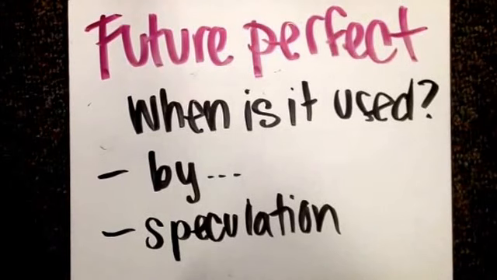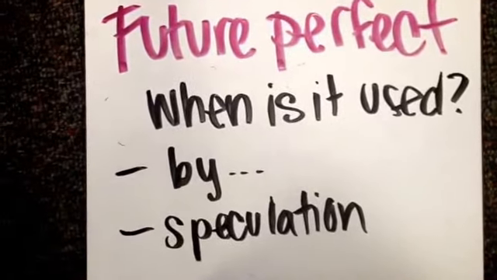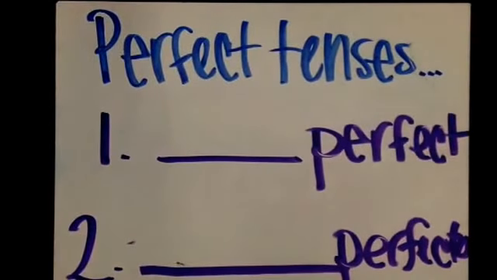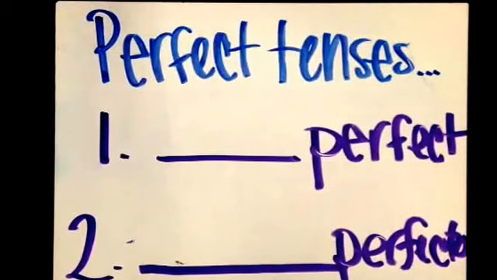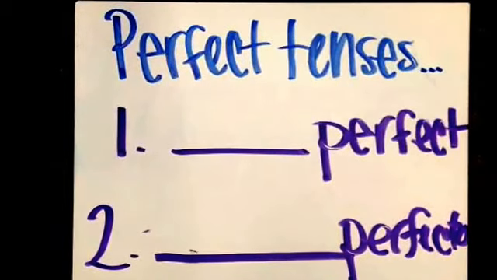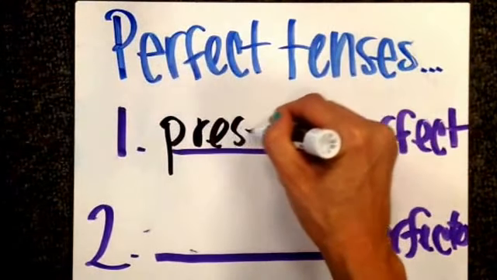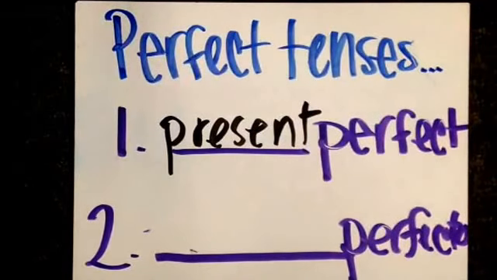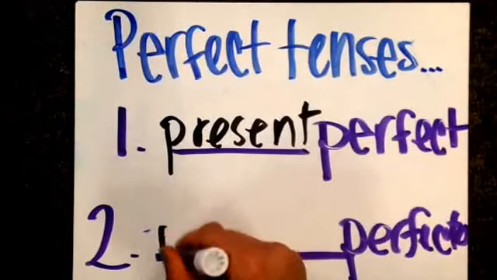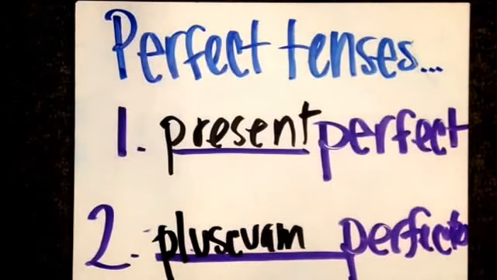Strangely, you also use this to speculate about something that has happened in the past that you're not quite sure of. Last chapter, as in chapter 5, we talked about two perfect tenses. And the first perfect tense we talked about was the present perfect, where we use the present tense of the verb haber with the past participle. And then the other one was the pluscuamperfecto, otherwise known as PCP, which used the imperfect form of the verb haber.